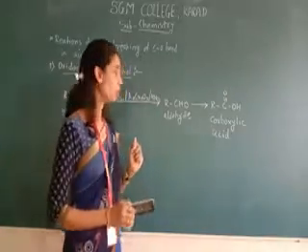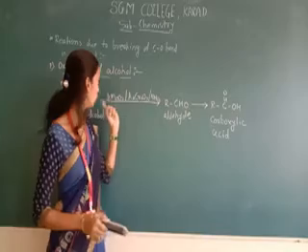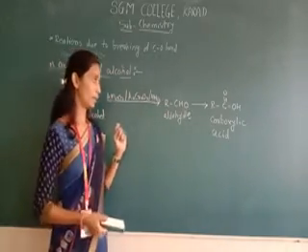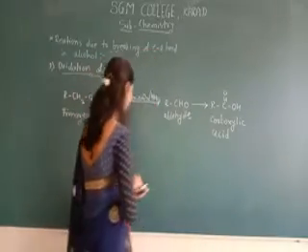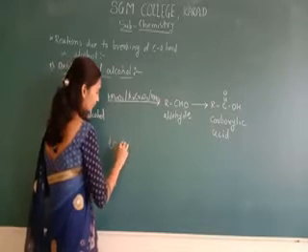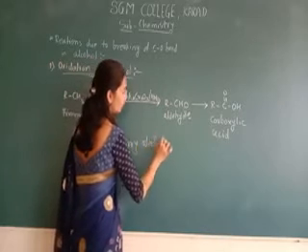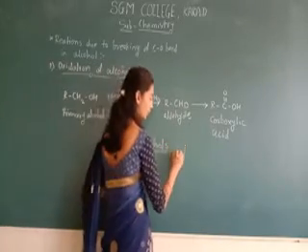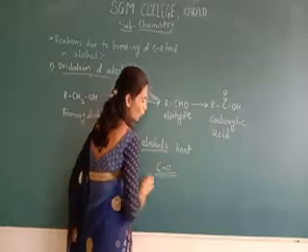But here what happened? For primary and secondary alcohols, we use the catalyst for doing that oxidation reaction. In the case of a tertiary alcohol, it requires more and more heat for breaking of that CO bond.